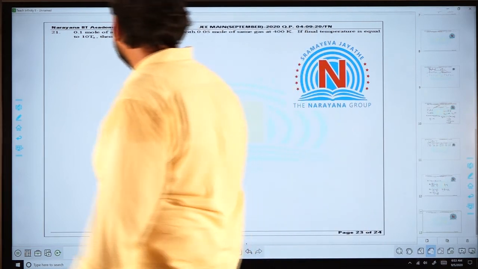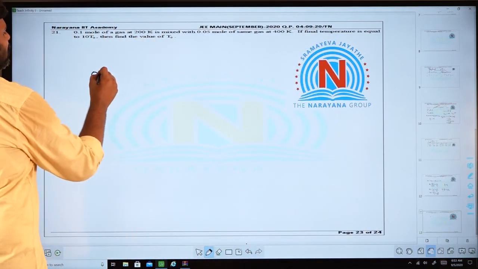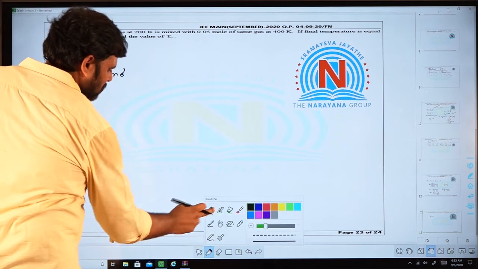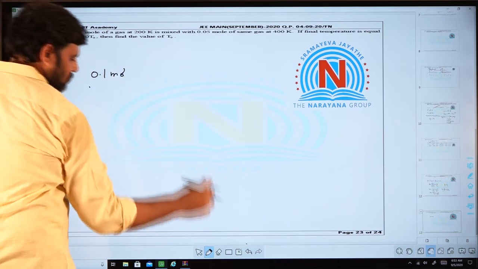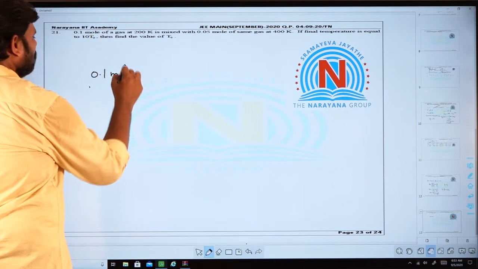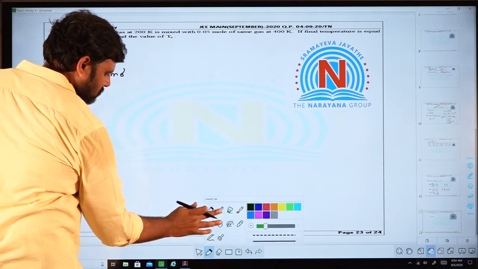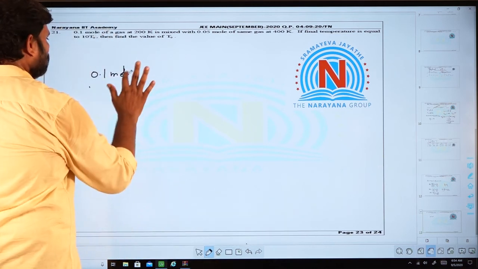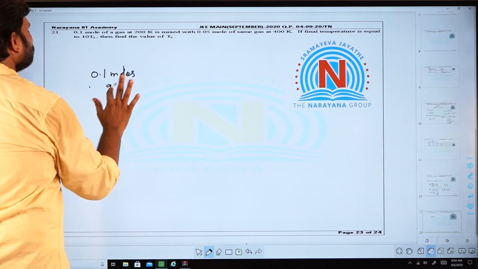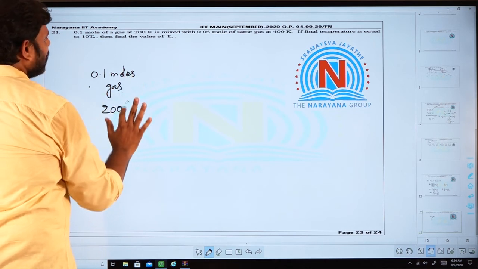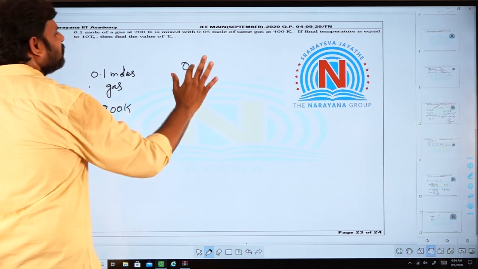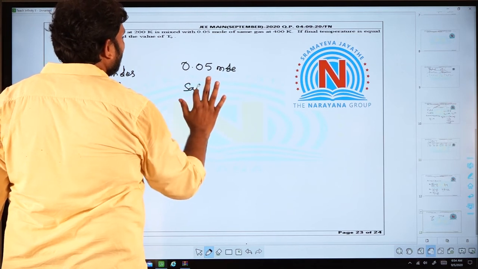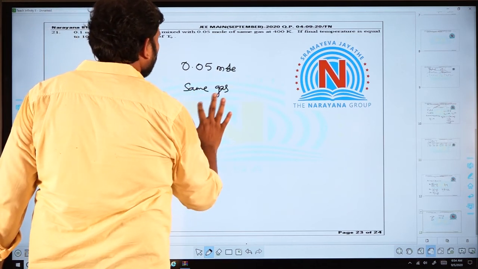Coming to the last question, you have a mixture here, 0.1 moles of a gas at a temperature 200 Kelvin, and this is mixed with 0.05 moles of the same gas which is at 400 Kelvin.